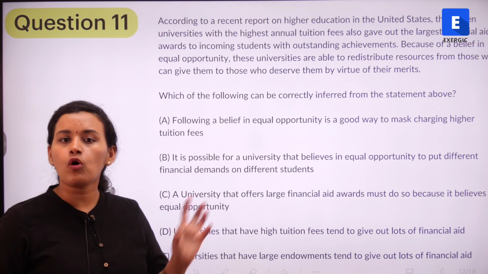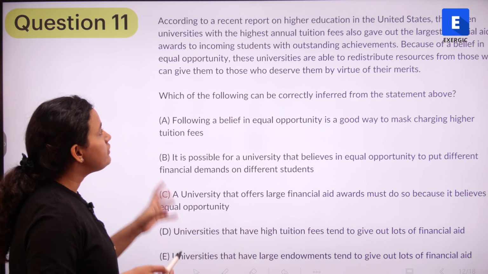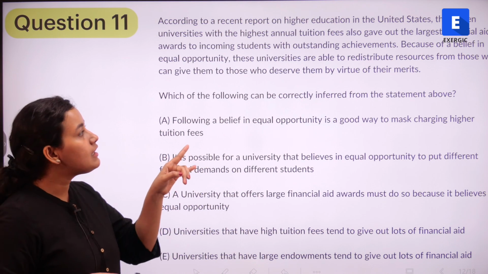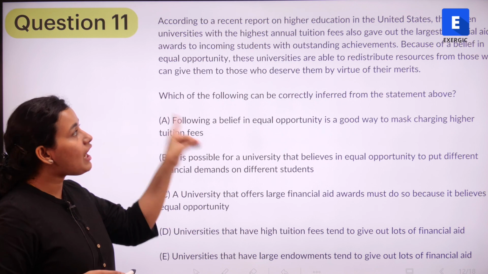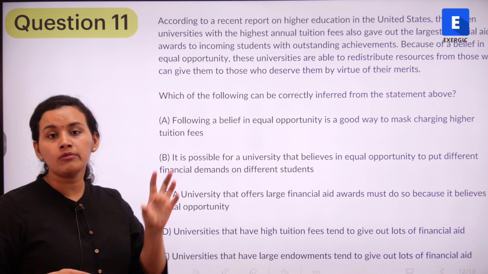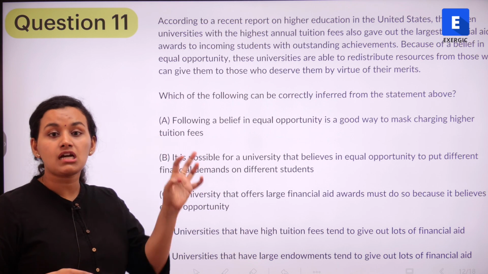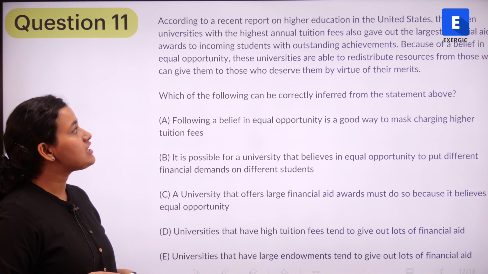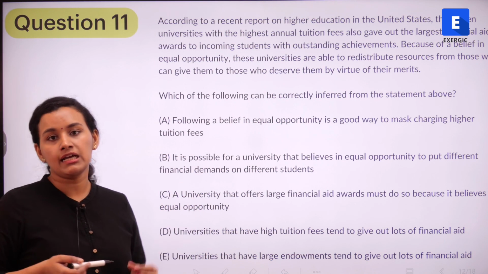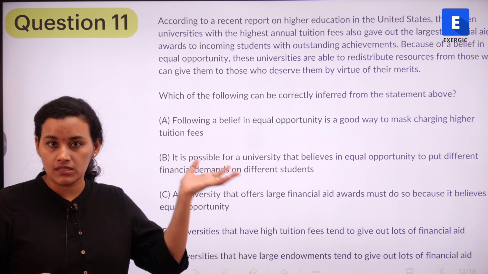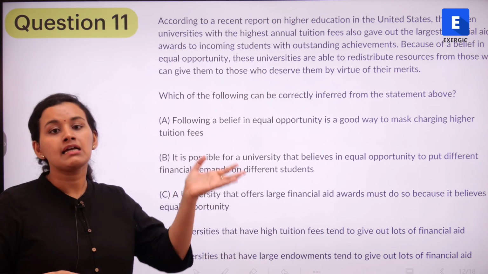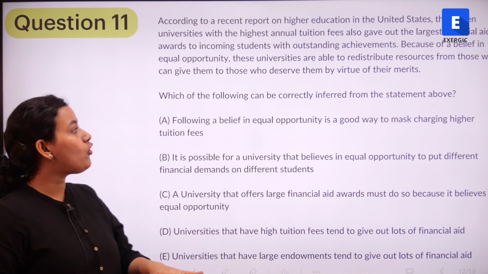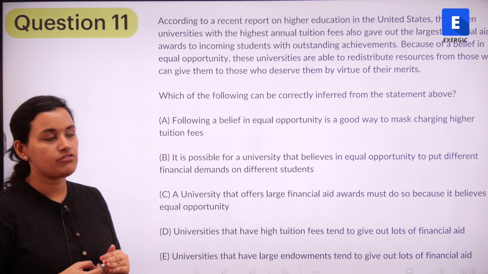So, have you understood what the passage is trying to say? The first sentence is saying that according to a recent report in the United States, the 15 universities with the highest annual tuition fees. So, we are talking about 15 universities that charge the highest tuition fees. They also gave out large financial aid to students with outstanding achievements. They have given financial aid also to students with outstanding achievements.